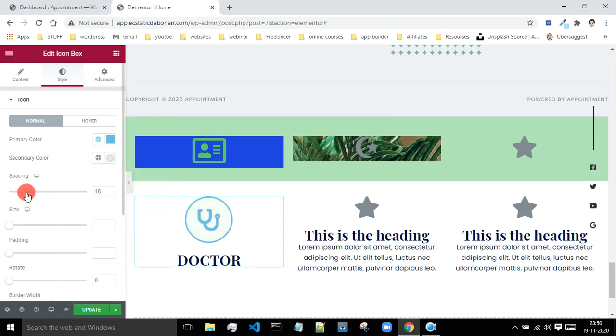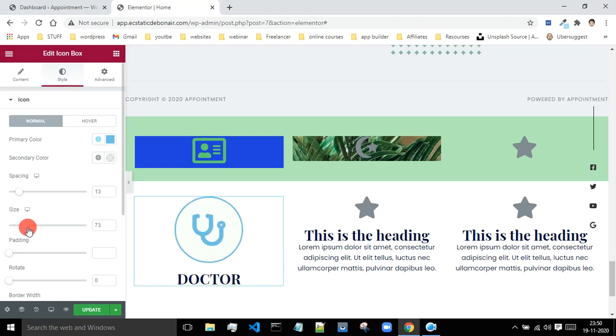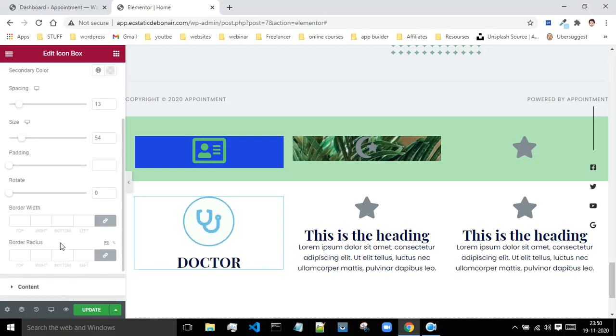And there comes the spacing. Okay, so spacing is basically the spacing between the icon and the text, and this is the size. Okay, size of your logo or icon, sorry. Okay, this much is enough. Then the padding, rotation, which these things we have already seen, so I won't be going in depth over again.